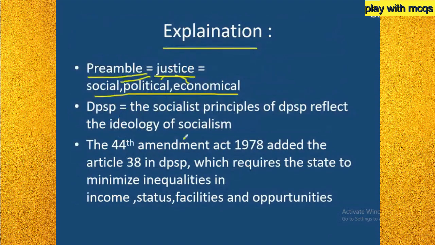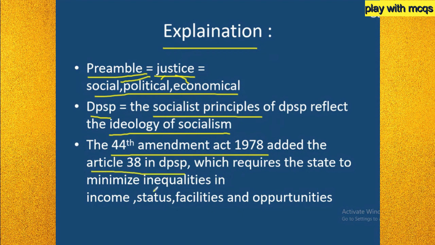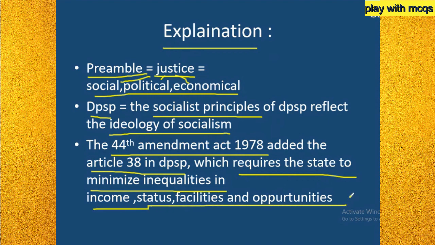Let us look into the other half, that is the directive principles of state policies, the DPSPs. They have some socialist principles and reflect the ideology of socialism. In the 44th Amendment Act 1978, they added Article 38 in the directive principles of state policies, which requires the state to minimize inequalities in income, status, facilities, and opportunity. So Article 38 tells the state that it should decrease inequality.